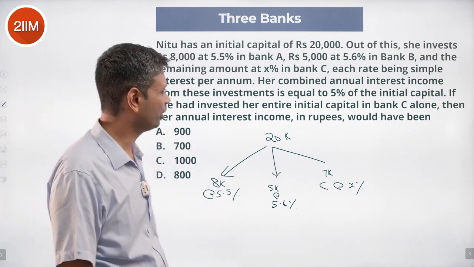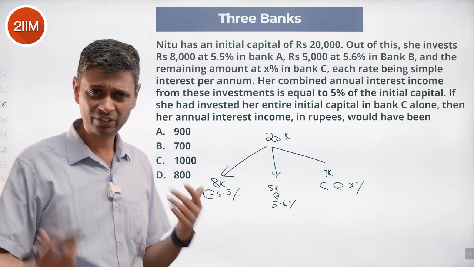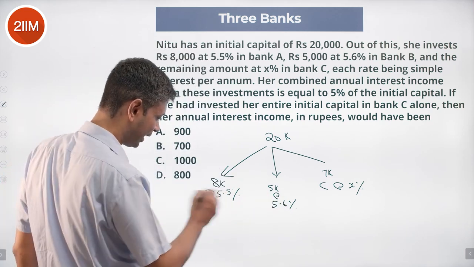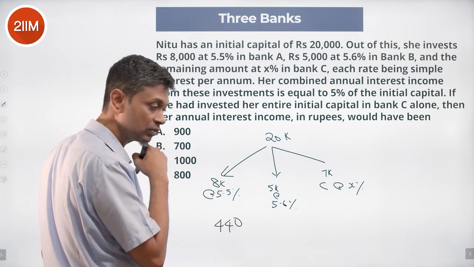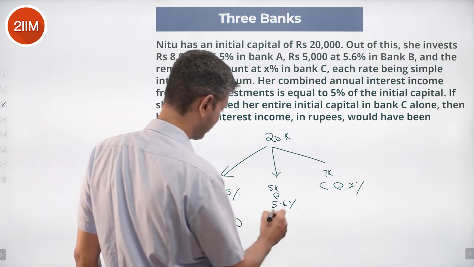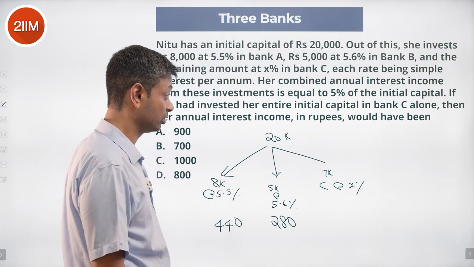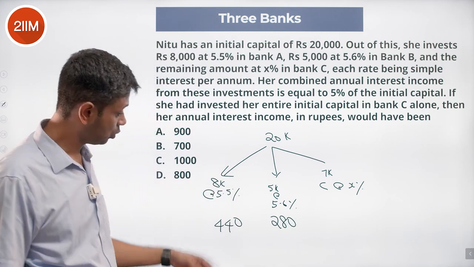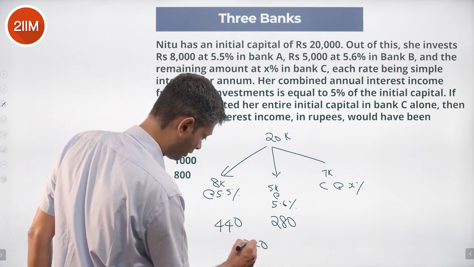Overall average is 5%. We can find the averages and then simplify with the weighted average thing, or find the actual amount. 8K at 5.5% is 440. 5% is 400, another 0.5%, 440. 5.6% at 5K is 280. 20K at 5% is 1000. 440 plus 280 is 720.